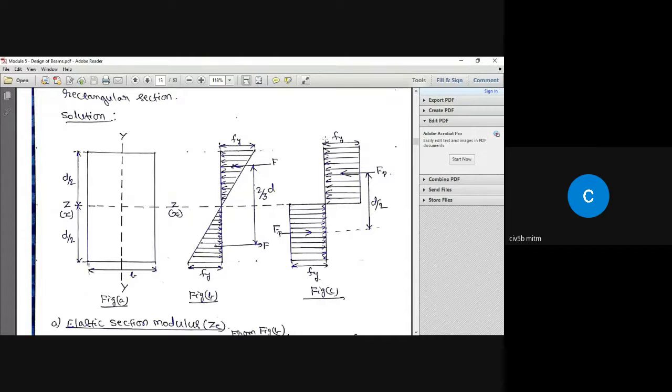So once this kind of stress variation is achieved, then there is going to be a plastic hinge formed at that point. Okay, so once the plastic hinge is formed, then that particular section may buckle, or it may rotate. Rotate in the sense it just keeps moving or keeps bending. Okay, so if it rotates, that means the section has rotational capacity, and that kind of section is called a plastic section.